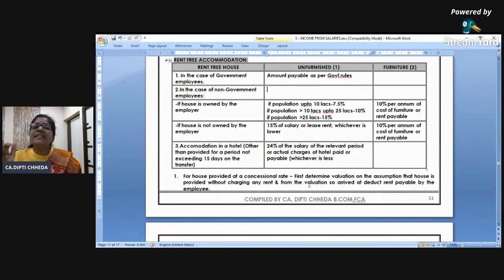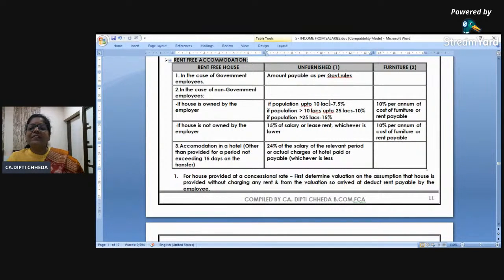Less amount received from employee, 50,000. Taxable is 1 lakh. If it is given at a concessional rate, first determine the value assuming no charge is taken from the employee and then deduct the rent.